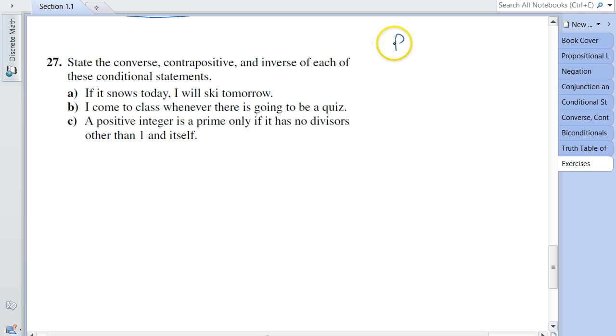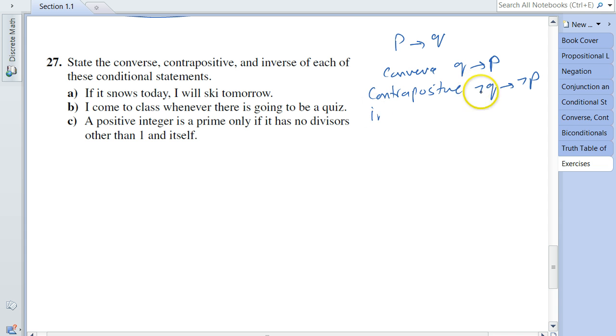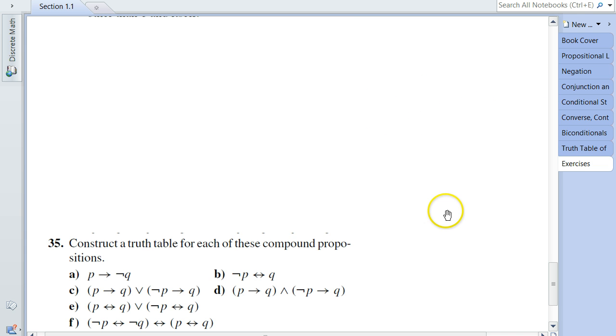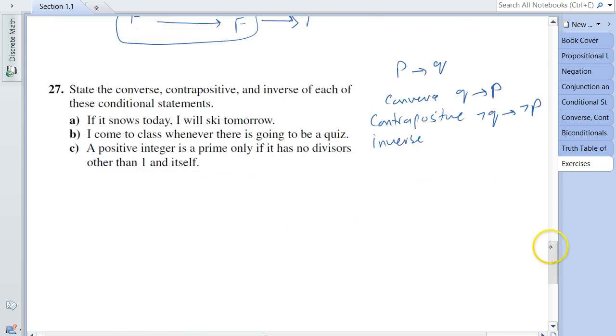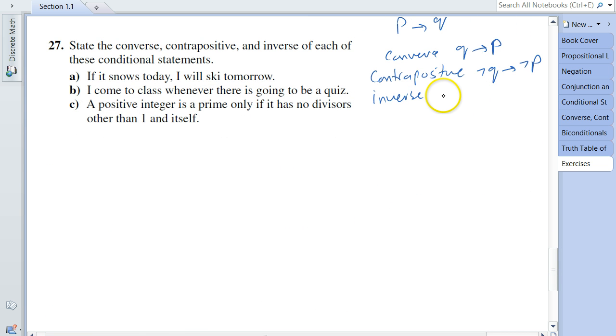So if we have a conditional statement, P implies Q, then the converse is written as Q implies P. The contrapositive is expressed as not Q implies not P, and the inverse is expressed as not P implies not Q.